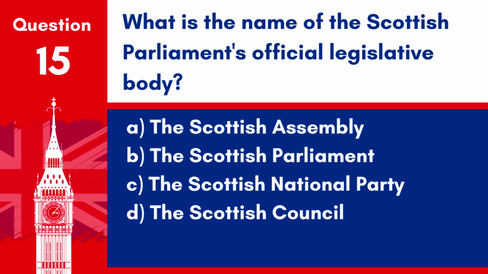Question 15. What is the name of the Scottish Parliament's official legislative body? A. The Scottish Assembly. B. The Scottish Parliament. C. The Scottish National Party. D. The Scottish Council. Answer: B. The Scottish Parliament. The official legislative body of Scotland is known as the Scottish Parliament.